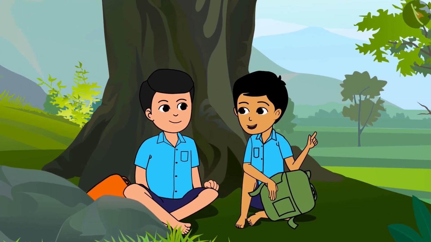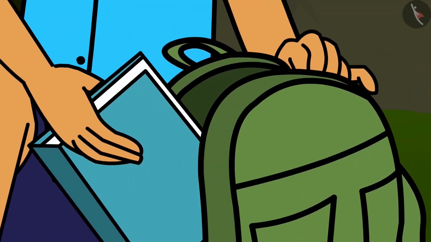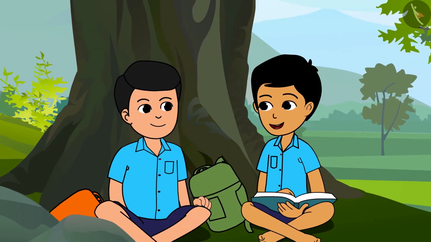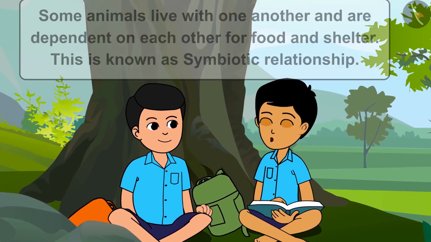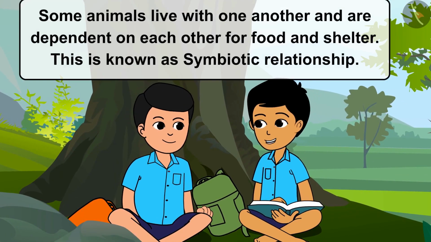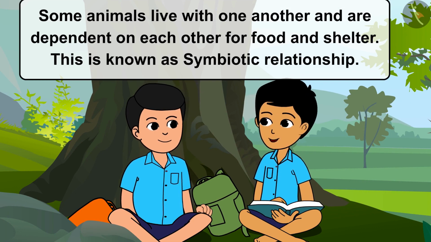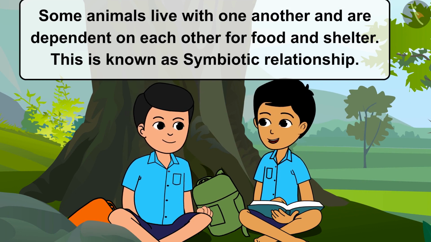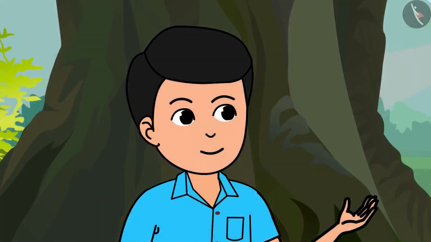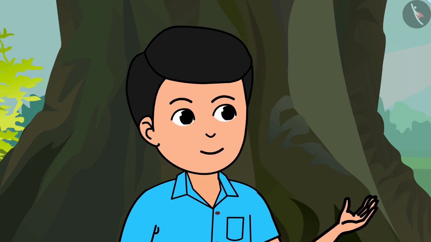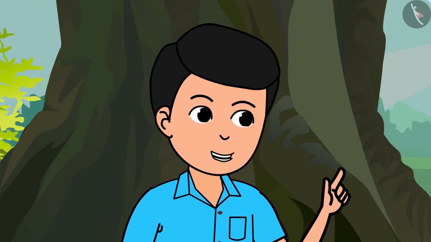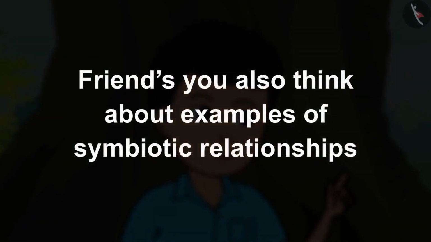Yes, Shankar, you are very sharp. I borrowed a book from the library in school on science. I had read about pollination in it. I also read that in the same way a few creatures live with each other and share their home and food with each other. This is known as symbiotic relationship. Come, let us look in this book and find out about other species who are dependent on each other for food and shelter. Friends, why don't all of you also think about examples of symbiotic relationships?